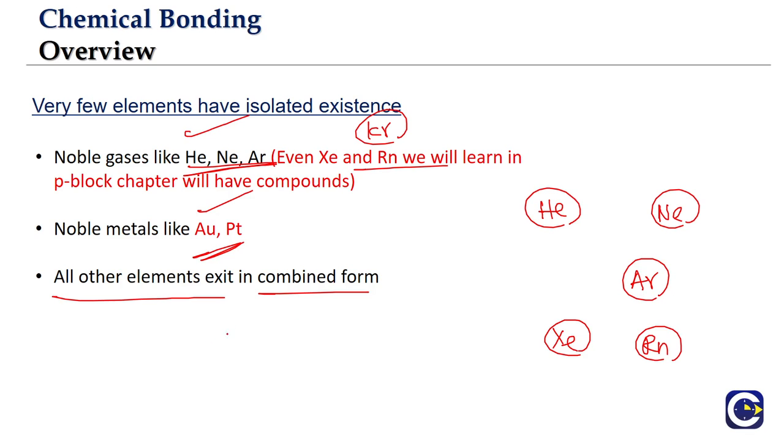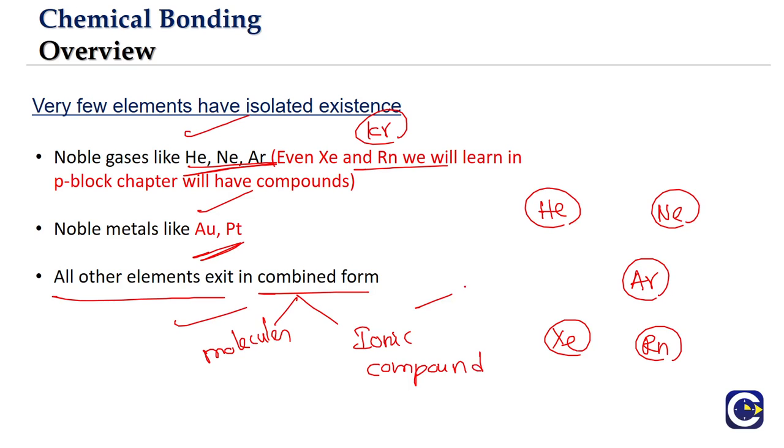So combined form means what? The atoms of the element will either exist in combination with atoms of the same element or of other elements. Generally this combined form, we will talk about as existence in the form of molecules or in the form of ionic compounds. What is the difference between the two? We will be able to understand as we go into the discussion of chemical bonding.